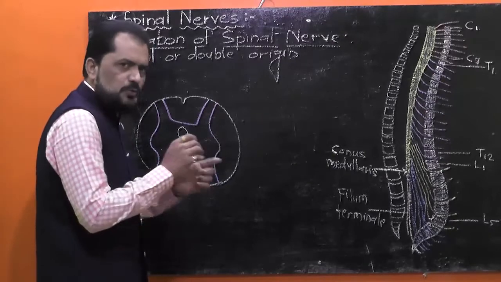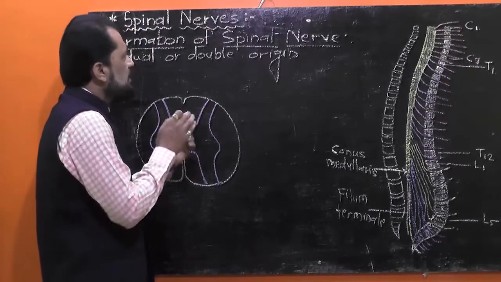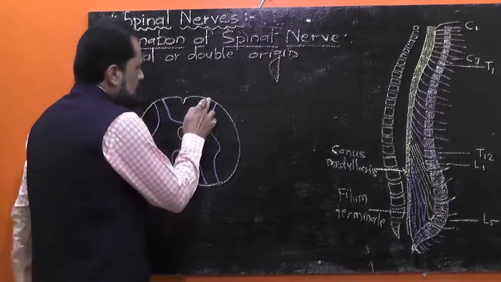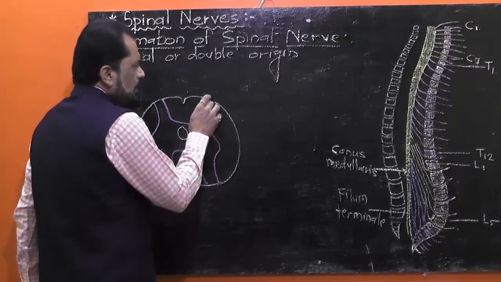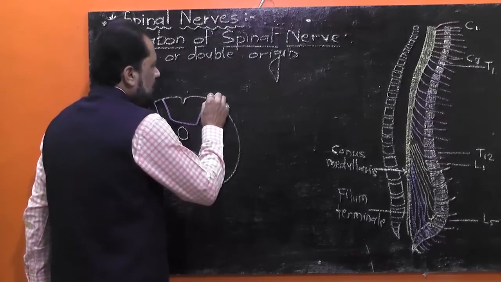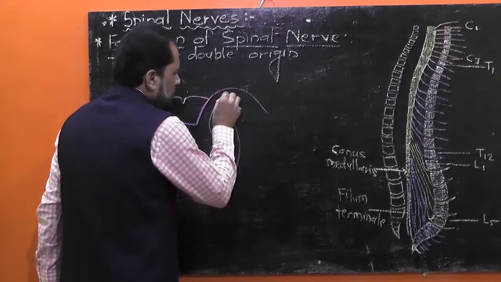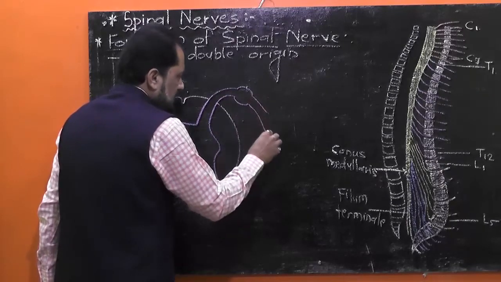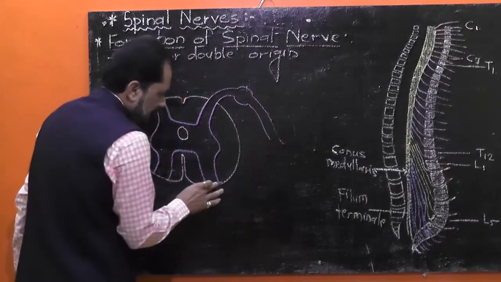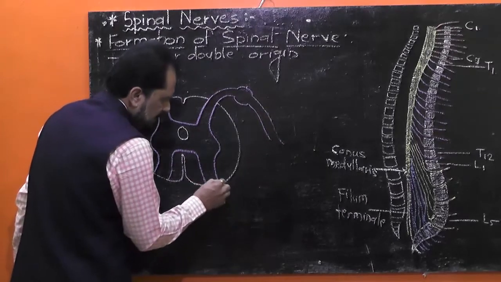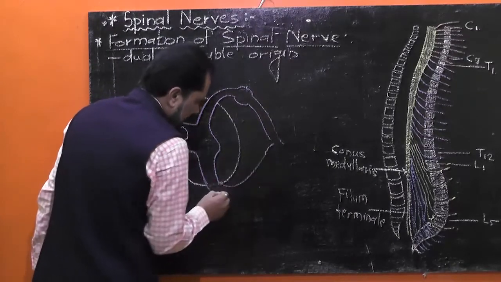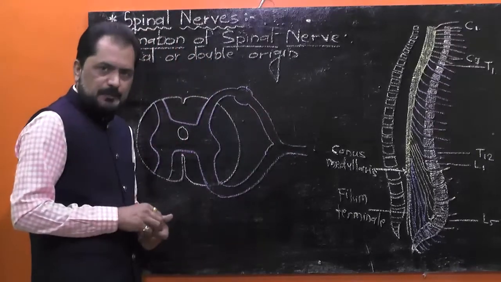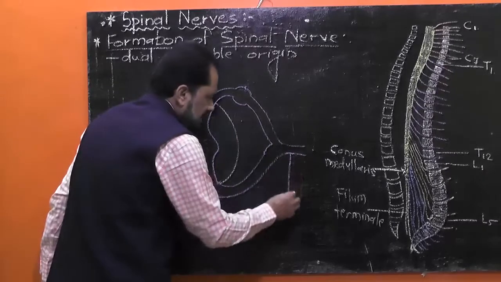Now I am going to show the structure which represents the formation of spinal nerve. Please look. Here this dorsal horn extends in the form of dorsal root. Let me explain you. Here is supposed to be the dorsal root, and the ventral horn extends out as ventral root. Now please look at the diagram. Consider, here is the spinal nerve.